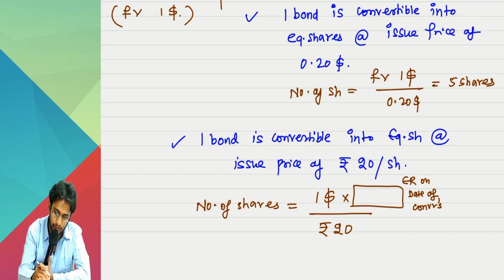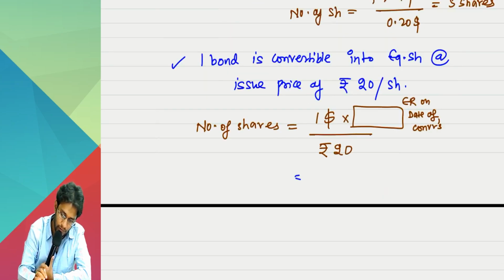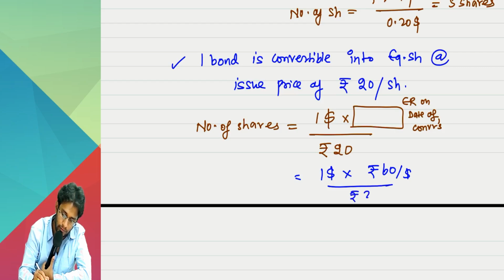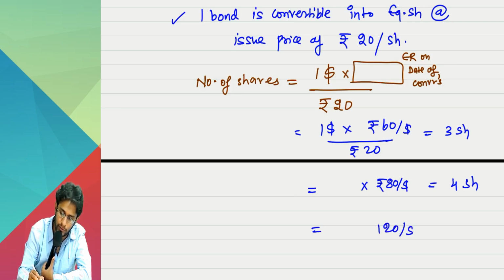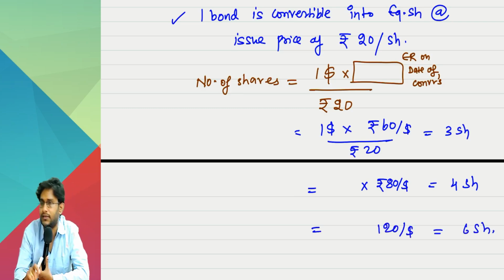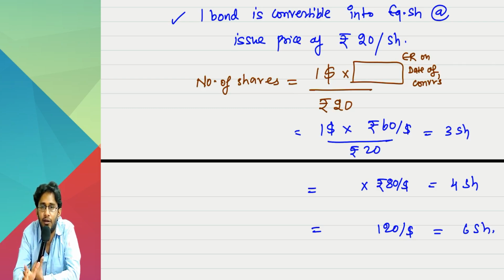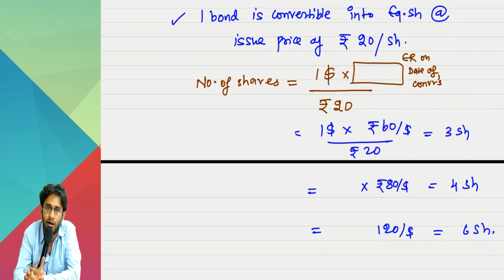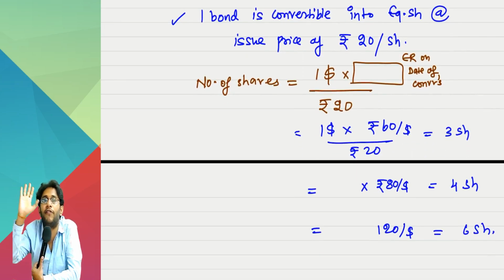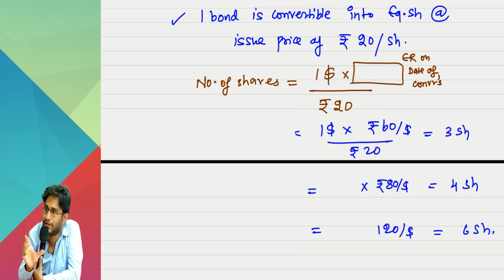If exchange rate is rupees 60 per dollar, divided by 20, ultimately I have to issue 3 shares. If it is rupees 80 per dollar, then I have to issue 4 shares. If it is 120 rupees per dollar, then I have to issue 6 shares. So tell me, number of shares is fixed or variable? Variable. But in the second case, I fixed the issue price. Third case also, I fixed the issue price. Irrespective of market price, my issue price is already fixed.